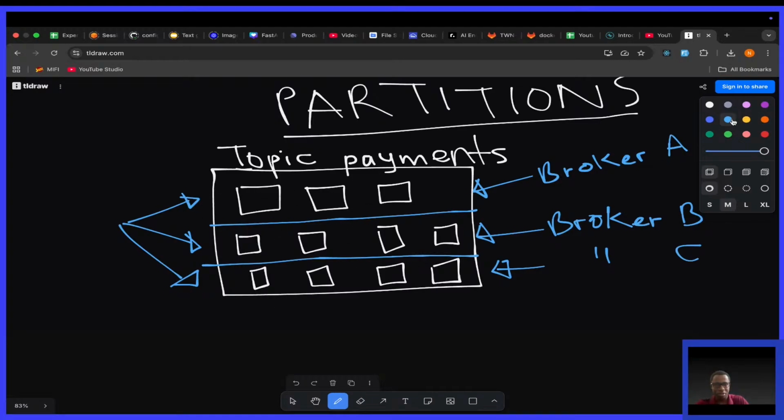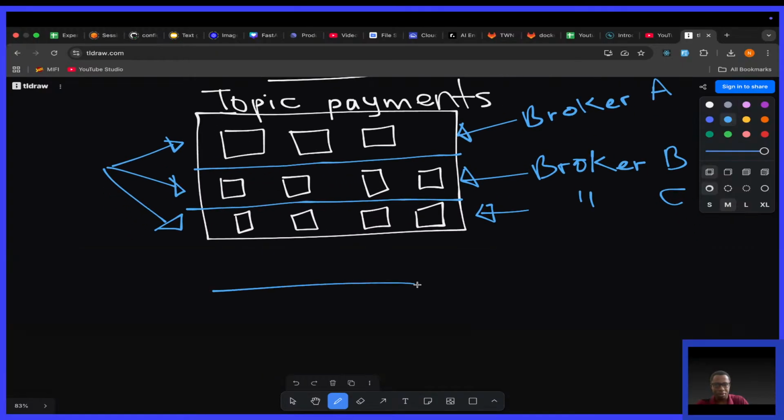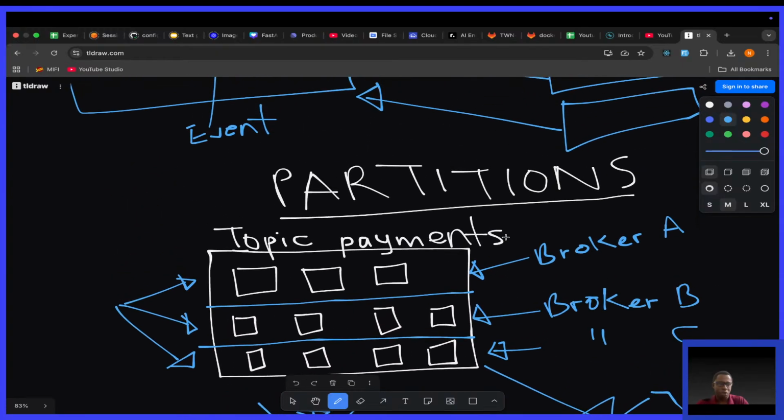Then maybe you have another copy in another data center, having the same information, and another copy in another geo region. So in case this one dies, you have these two still working. That is how fault tolerance is achieved. So Kafka is really something simple to understand.